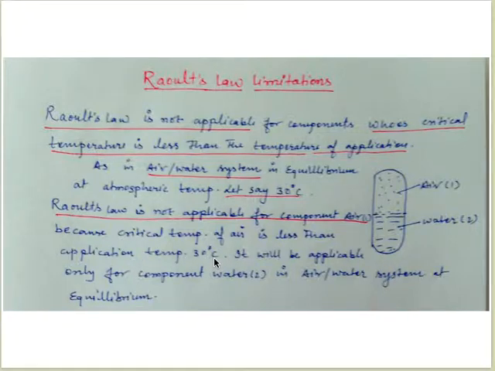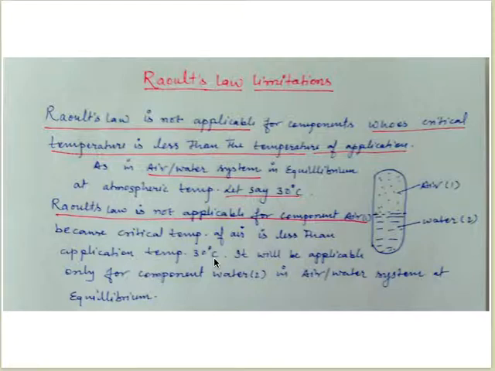You might know that the air boiling point is around minus 194. So its critical temperature is far less than 30 degrees centigrade. It's actually in the minus range. Therefore, we cannot apply Raoult's law for this air component.